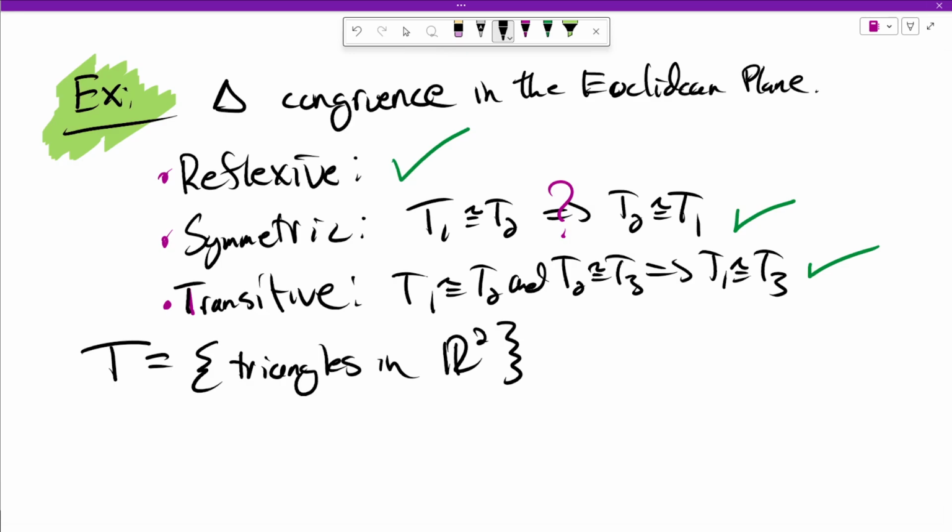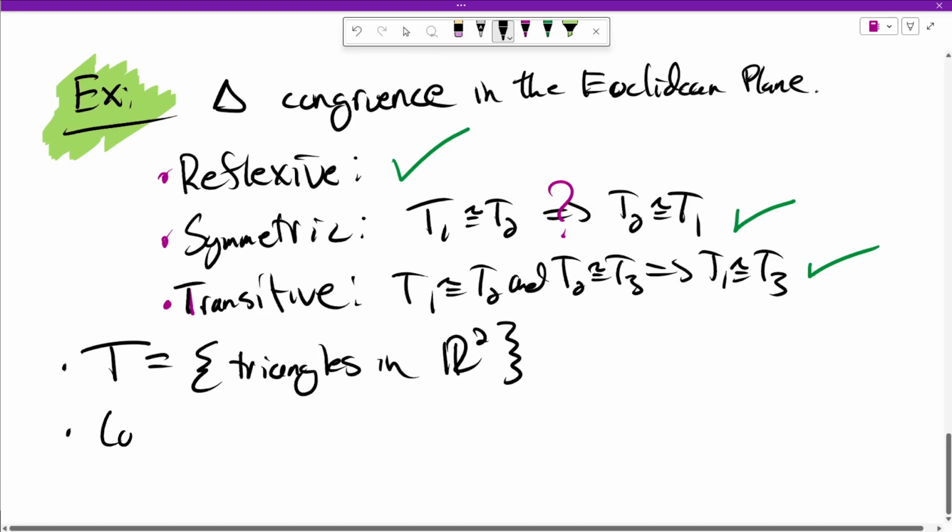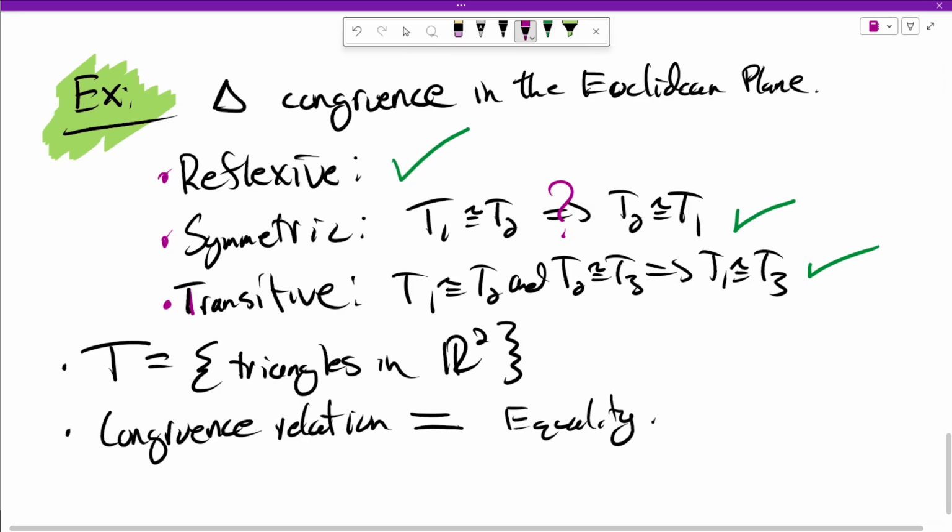Great. Now, I want to observe something about the congruence relation here. The congruence relation is not equal to equality. These are different things. Namely, you can have triangles which are congruent but occupy different points in space. And so they're not equal triangles, although they are congruent triangles. So this is a weaker notion than equality because there are more things that are congruent than are equal.